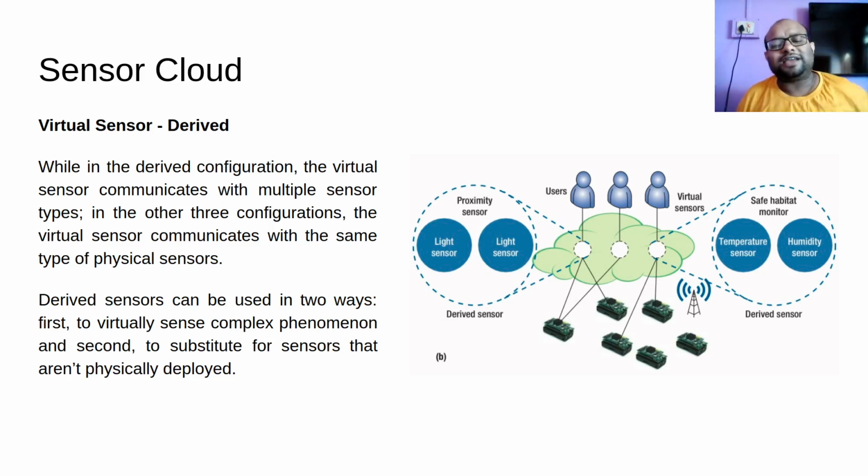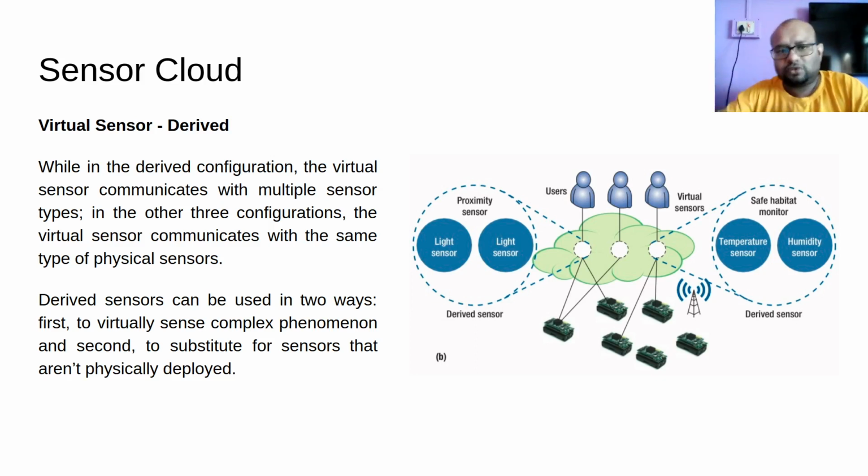I am going to create this sensor by using temperature and humidity sensors. By combining them, I am going to derive this new sensor, the safe habitat monitoring sensor. This is an example where I am using a derived configuration to sense a complex phenomenon for which the sensor does not even exist.